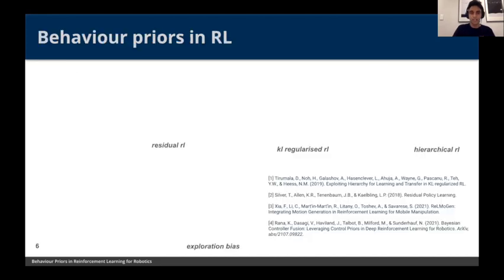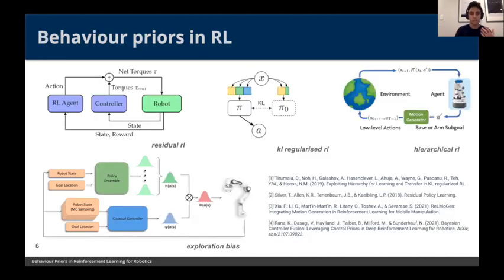And just to give you an idea how people have started to use these forms of inductive bias. So again, they're just meaningful sequences of state action trajectories and how they've been used within the RL framework. This is just a handful of examples, and just bear in mind that there's a whole heap. We have compiled a whole heap of related work in this area on the workshop site, if you are interested to check that out.